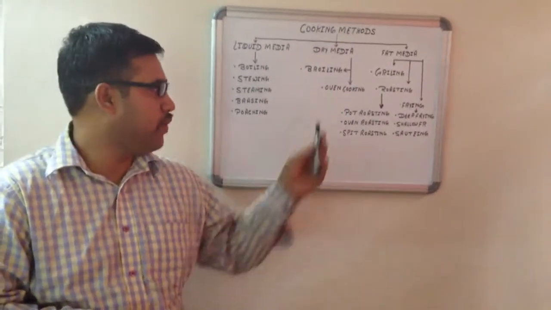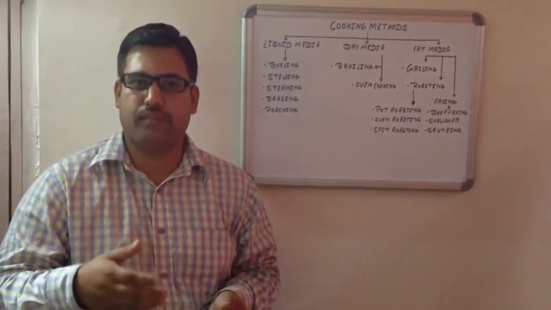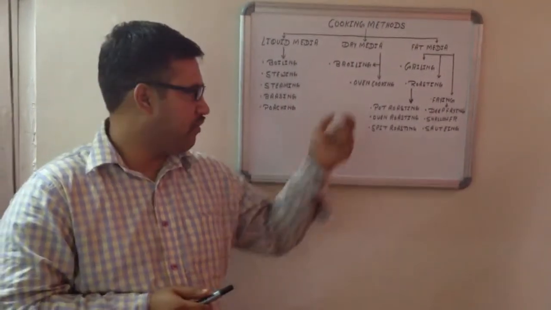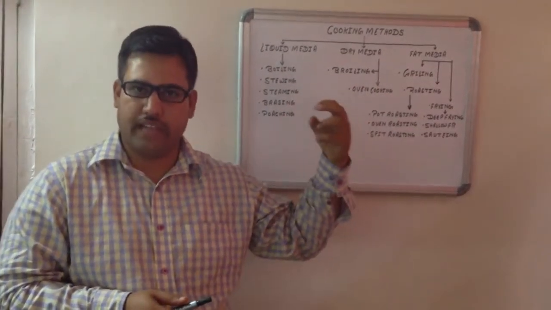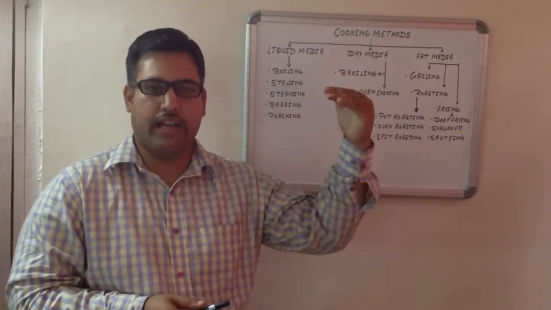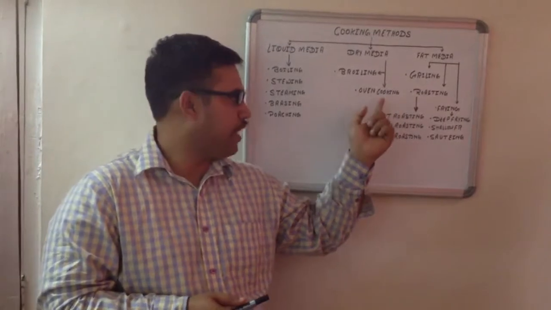What we do in oven cooking is that oven cooking may be defined as cooking with the help of dry heat. The batter of the product, maybe of puffs, patties, pastries, cookies, contains some moisture, and when heat is applied by radiation, some air bubbles are formed, and with the help of those air bubbles the products are raised and thoroughly cooked. Usually cakes, puffs, patties, cookies are made by this method.